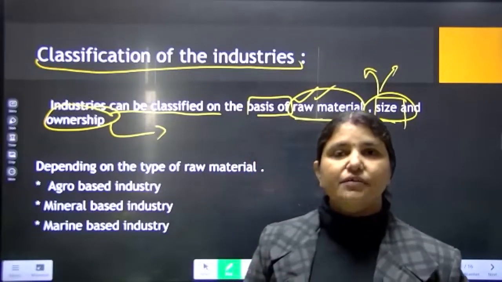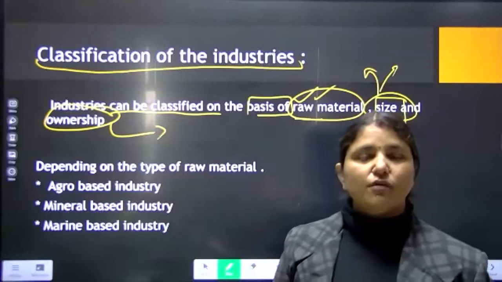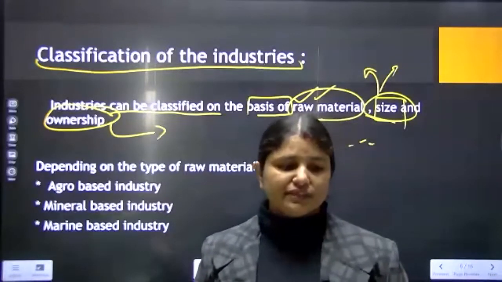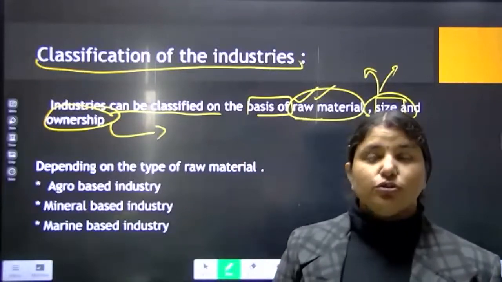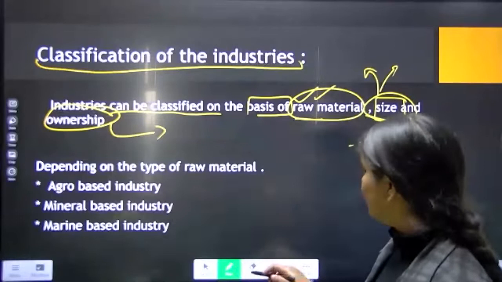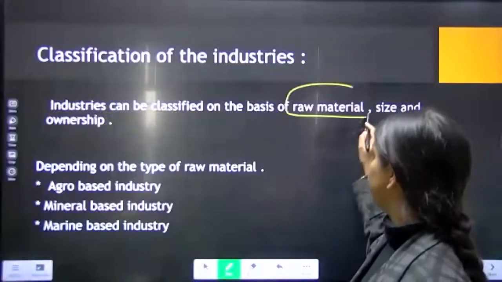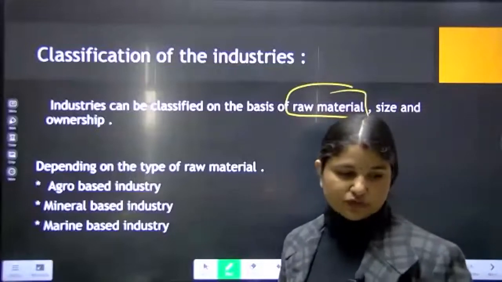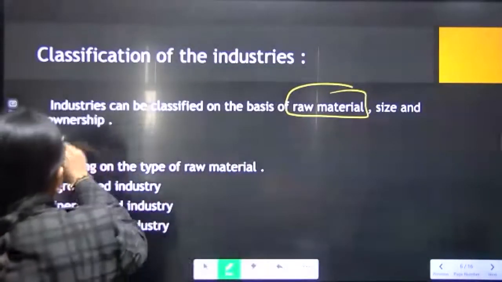Maybe one individual, maybe a group of people, maybe the government, or maybe anyone else. We will discuss all that in the chapter. So the first classification we will study now is industries on the basis of raw material.